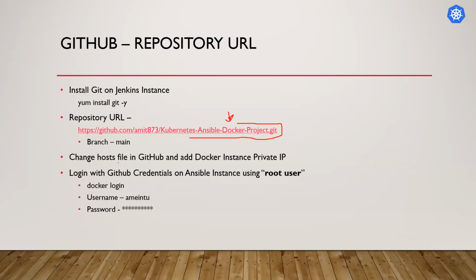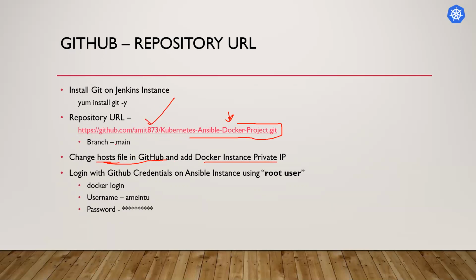We need to change some host file in the GitHub. This step is required because we need to enter the Docker instance private IP, which we will get when we create the instance. We need to enter that private IP in the GitHub URL because using the host file from the GitHub, we will take each and every piece of code from this GitHub repository.